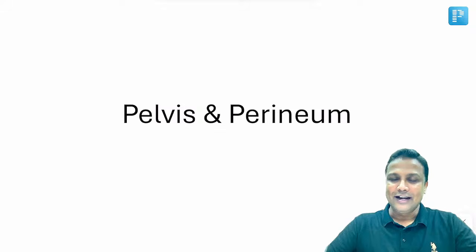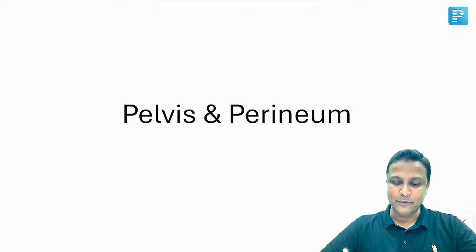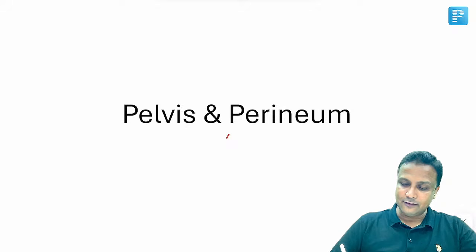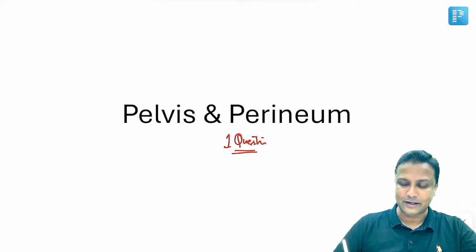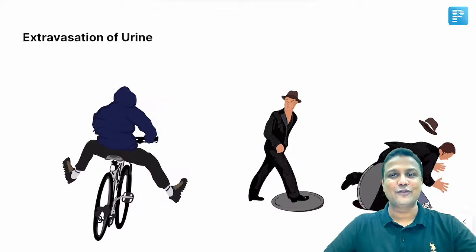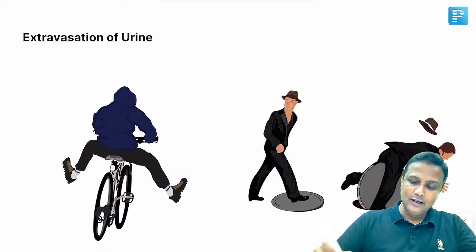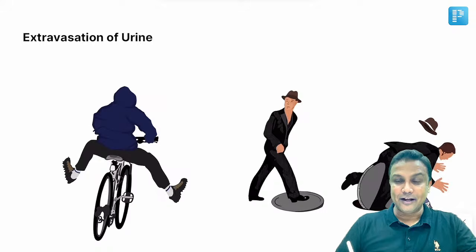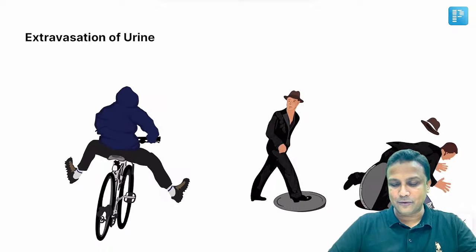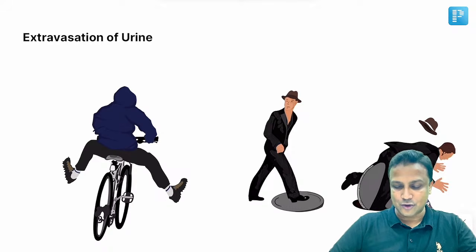Okay. Now moving ahead with the pelvis and perineum topic. And from this topic, one question is definitely present on 17 January, one question will surely come, and that will be about extravasation of urine. Extravasation of urine: a person riding a bicycle on a bumpy road, and what is going to happen? The urethra will be ruptured, and this type of injury is referred to as straddle injury.